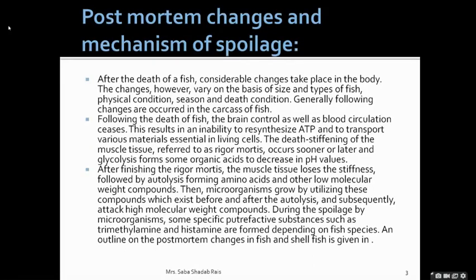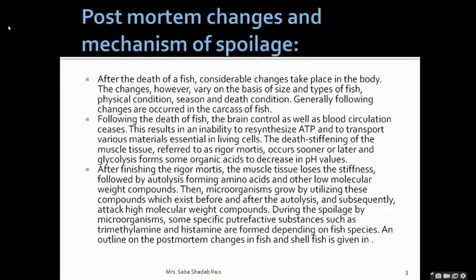First, we will be talking about the post-mortem changes and the mechanism of spoilage. Now, what are the post-mortem changes? What is the spoilage? I had already discussed what headings we are going to learn in that. But why do these post-mortem changes occur?